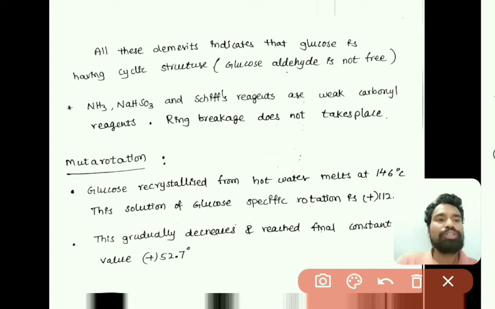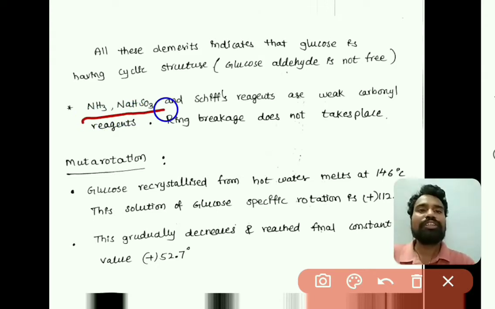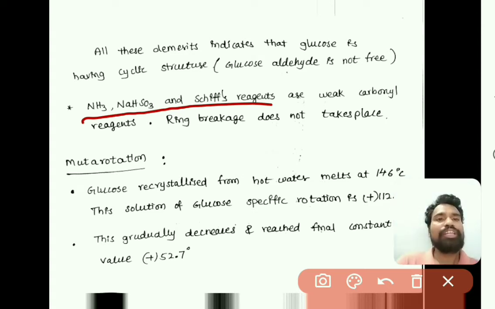As the glucose aldehyde is not free, and NH3, NaHSO3 and Schiff's reagent are weak carbonyl reagents, ring breakage does not take place. That's why the cyclic structure of glucose is not reacting with NH3, NaHSO3 and Schiff's reagent.